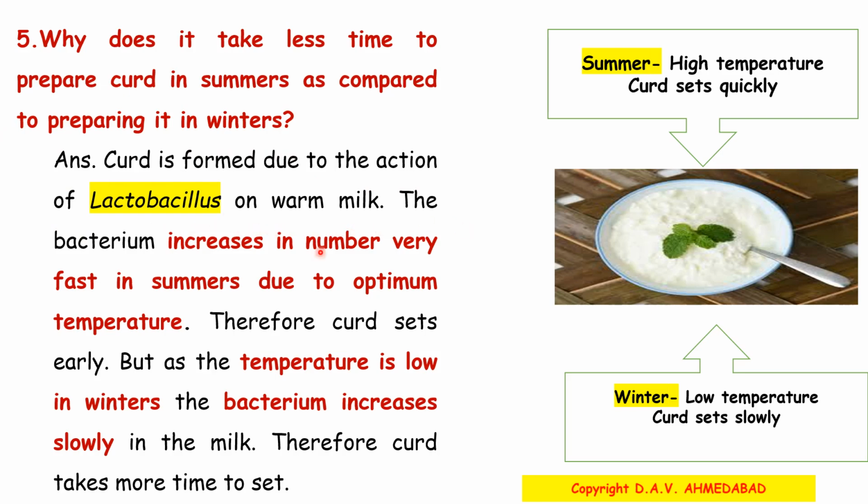The bacterium increases in number very fast in summers due to optimum temperature. Therefore, curd sets early. But as the temperature is low in winters, the bacterium increases slowly in the milk. Therefore, curd takes more time to set.